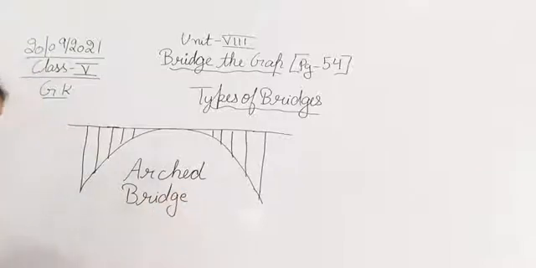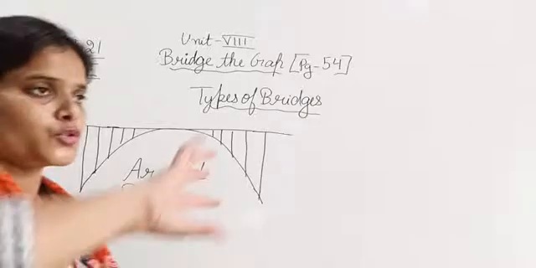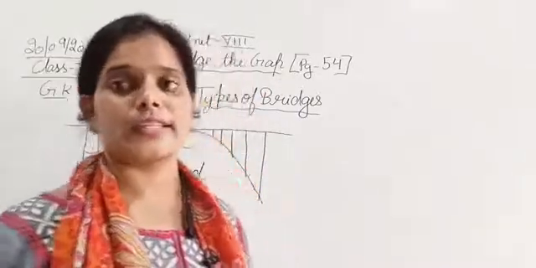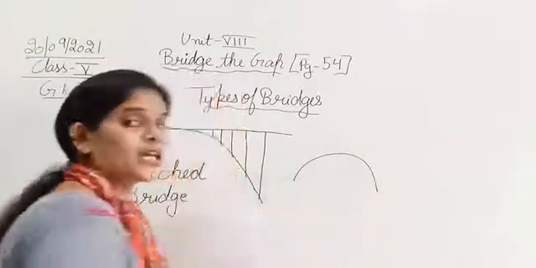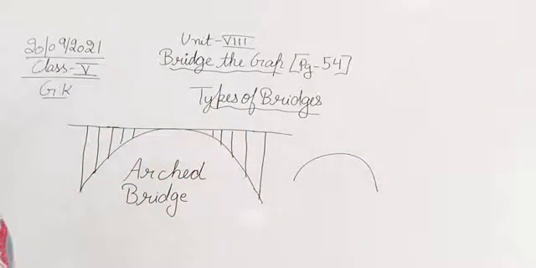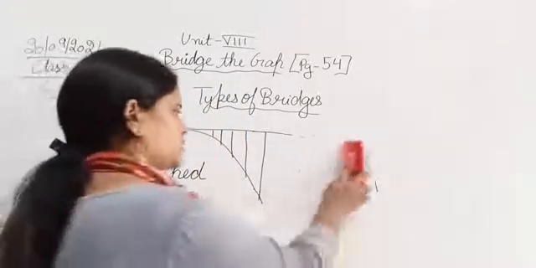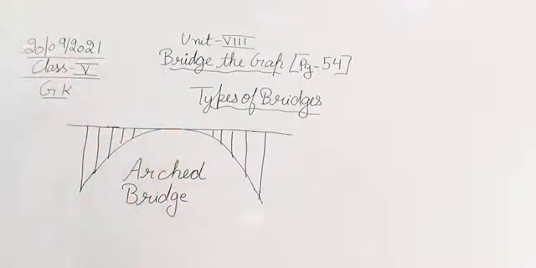Now why is it known as arched bridge? See, what is an arc? The half of a circle. When we draw half of a circle, that is known as an arc. So this is an arc. This bridge looks like an arc shape, so that's why it is known as arched bridge.